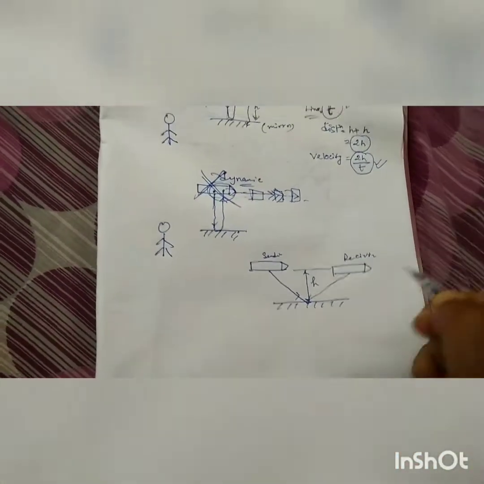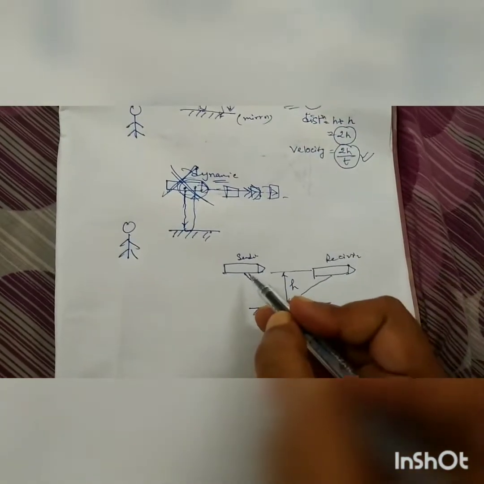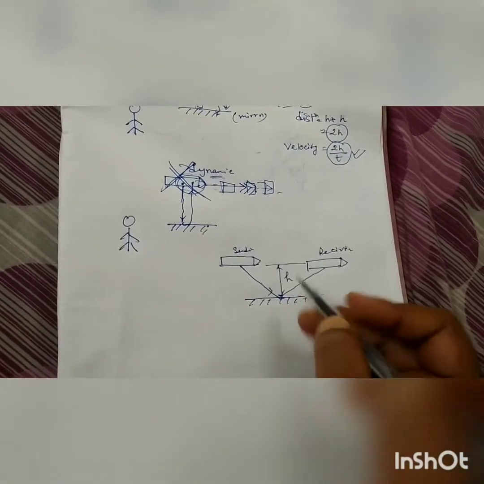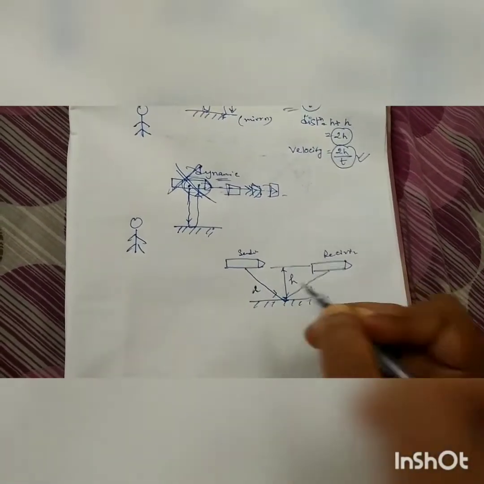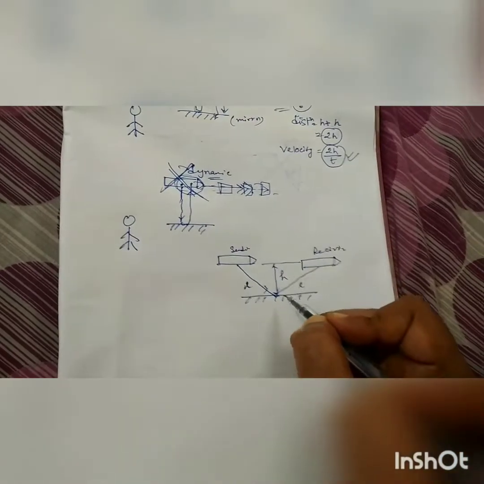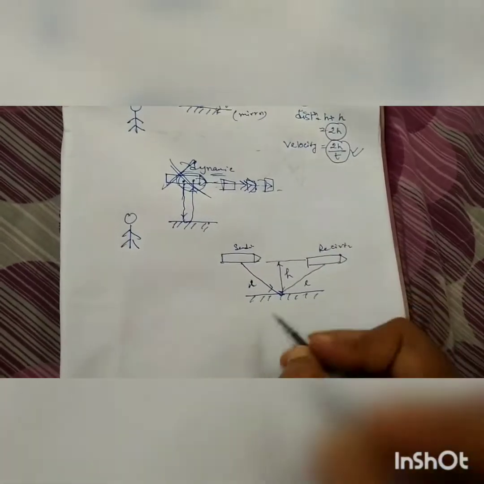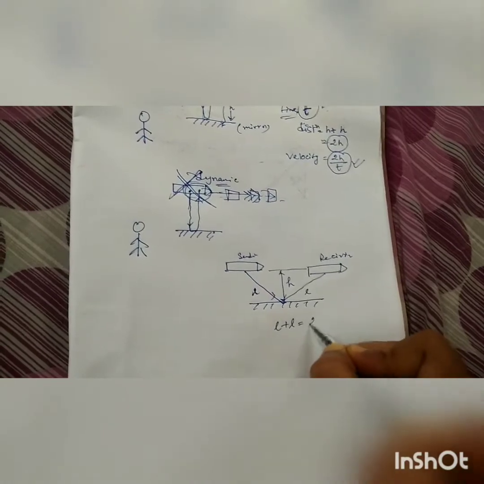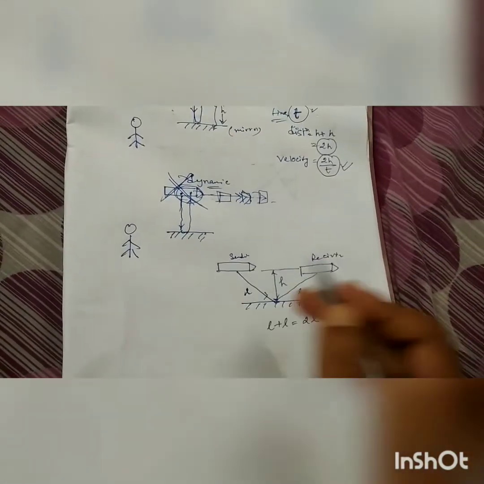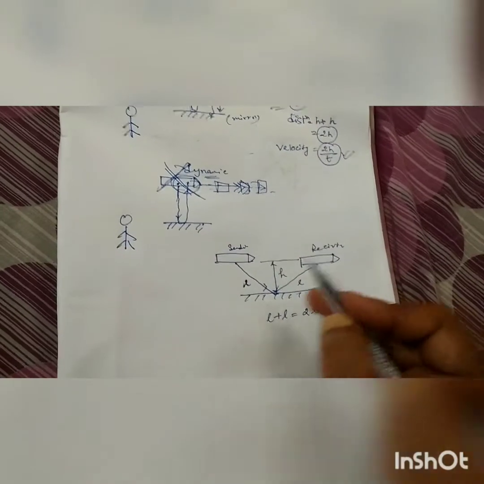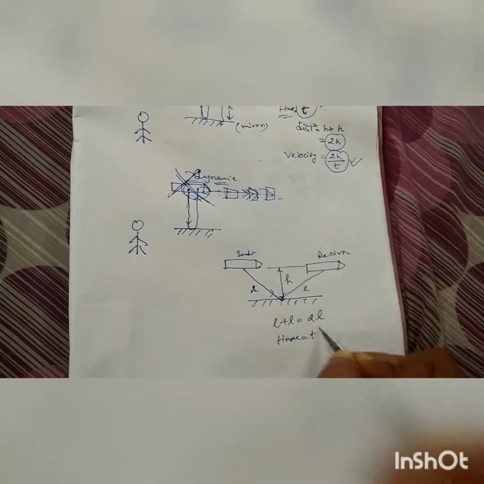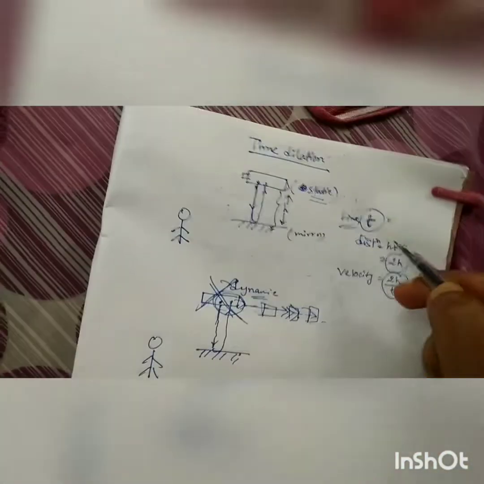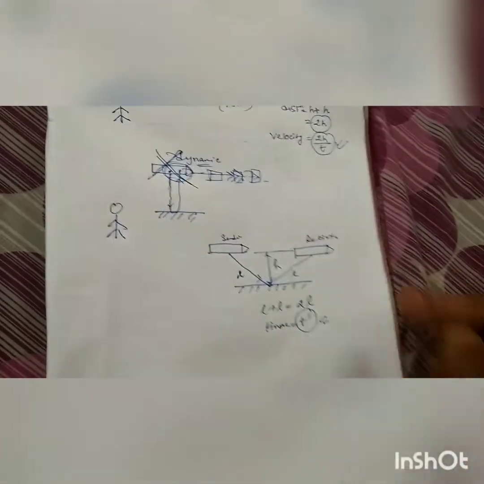The signal travels a total path, let us assume this path is L and this path is also L. The total path is L plus L, which is 2L, and the time taken for this phenomenon, let us assume, is t prime. In static mode we assume the time is t, in dynamic mode we assume the time is t prime for this phenomenon.